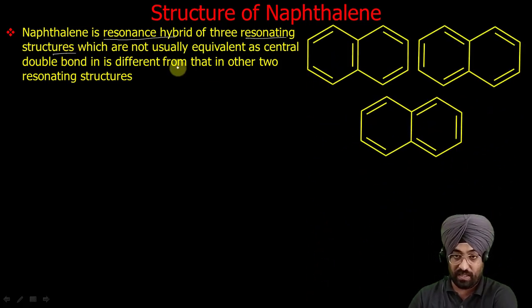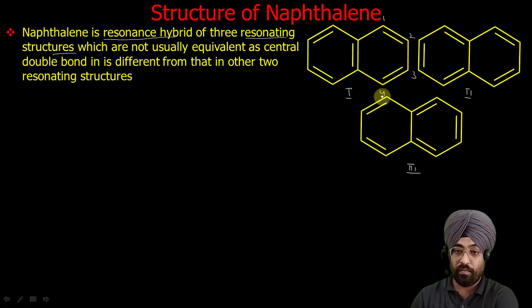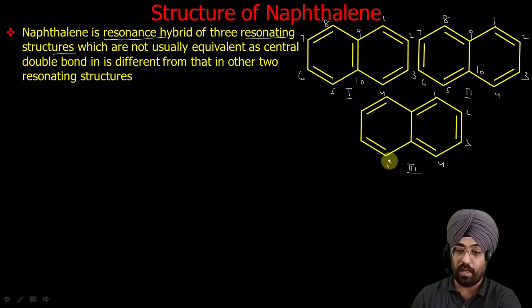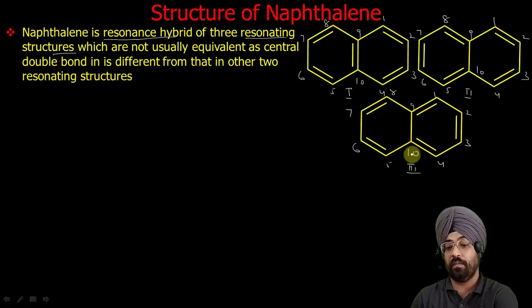These are the three resonating structures: first, second, third. Now if we have to do the numbering, let us do the numbering: 1 2 3 4 5 6 7 8 9 10 for each structure. So this is the numbering.